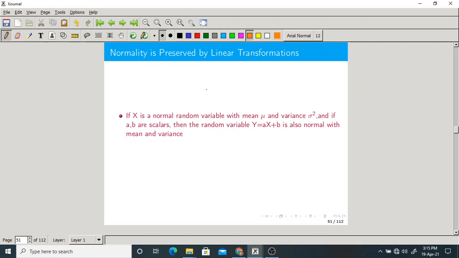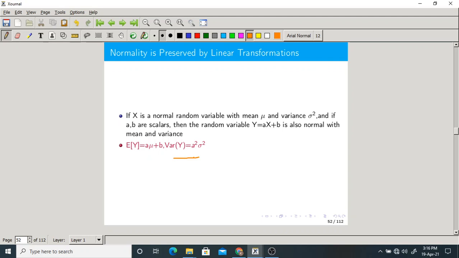Normality is preserved by linear transformation, which means: if x is a normal random variable with mean mu and variance sigma square, and if a and b are scalars, then the random variable y equal to ax plus b is also normal with mean and variance equal to what? a mu plus b and a square into sigma square.